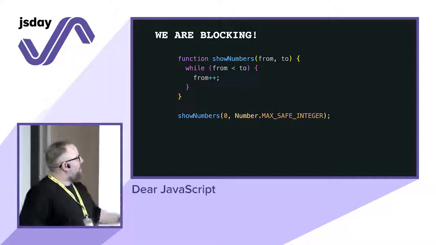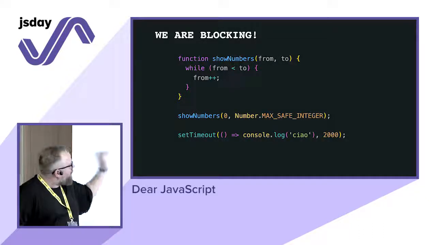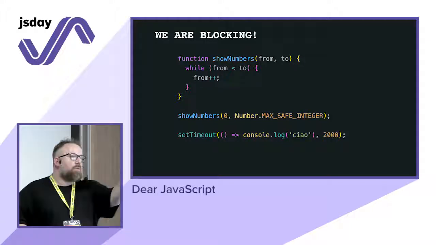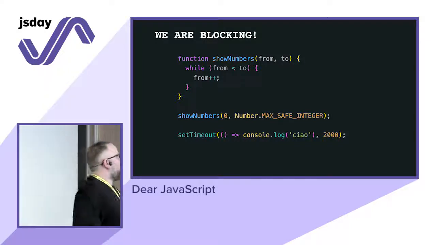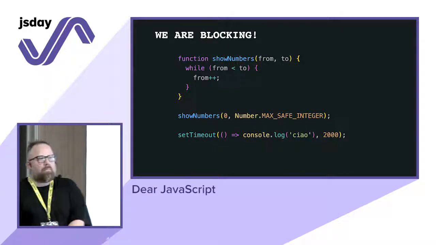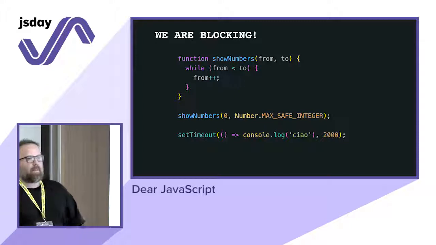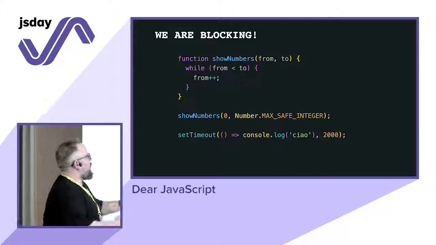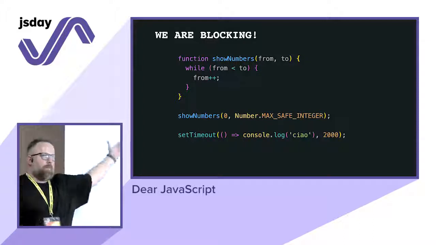So if I run this code, and then I also add a setTimeout, I will just output chow to the console after 2 seconds. Do you know how long it takes to get chow on the screen? On my MacBook, like 25 minutes. Why? Because we can still block with JavaScript. Because these are things related to the CPU bounded.